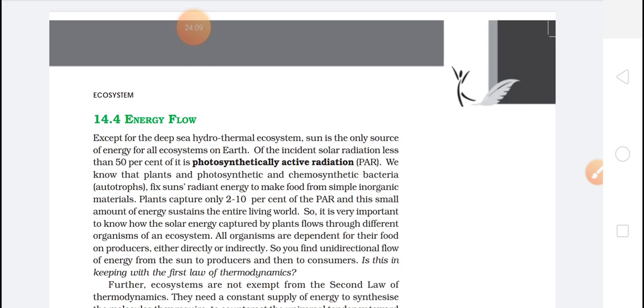This you know. Of the incident solar radiation, less than 50% is photosynthetically active radiation, that is PAR. We know that plants and photosynthetic and chemosynthetic bacteria fix the sun's radiation energy to make food from simple inorganic material.